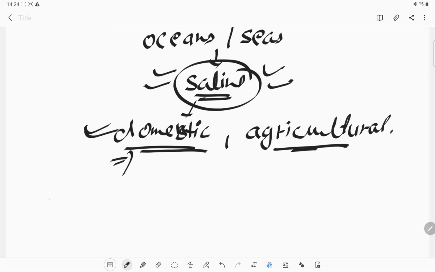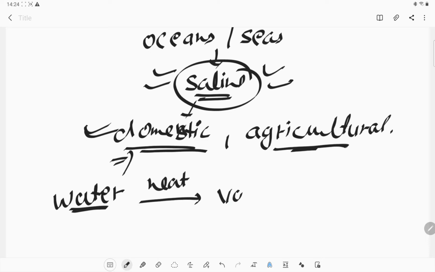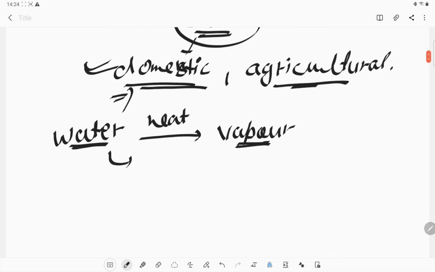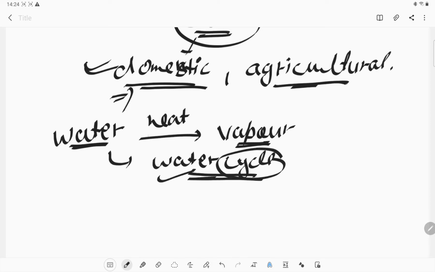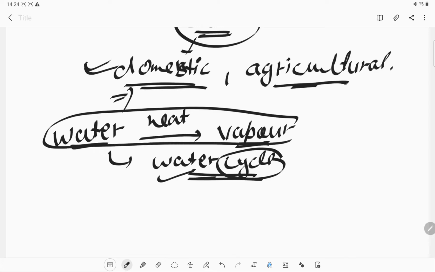Okay, there is one property of water: whenever we heat the water, it converts into vapors. This is a good property of water, and this property of water helps us in the water cycle, to bring the water back to the ground. This is the water cycle, and this property is very helpful for this activity.